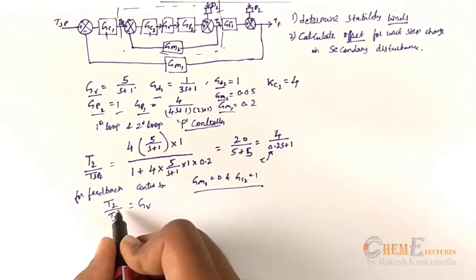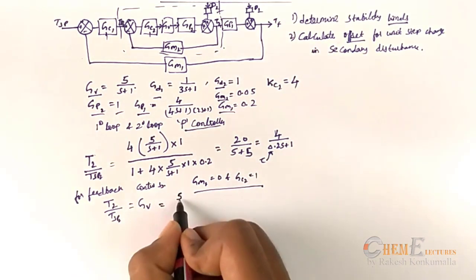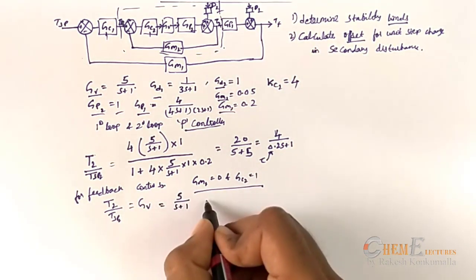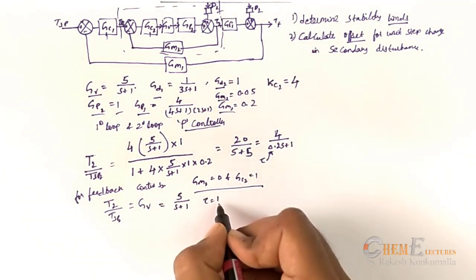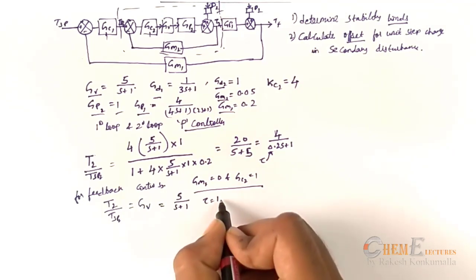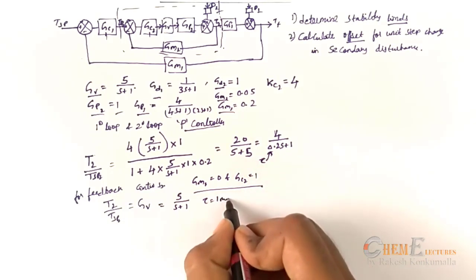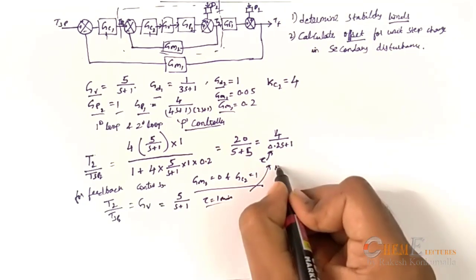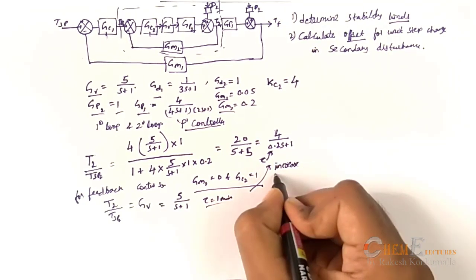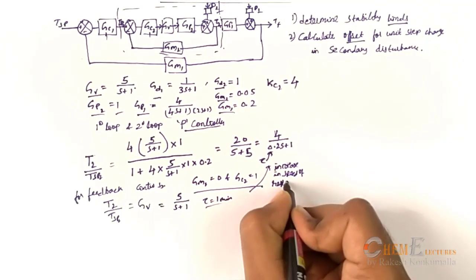So which means my T2 by Tsp2 will be Gv, that is 5 by s plus 1. Now here the time constant is 1. That means you can clearly understand that in cascade control there is an increase in speed of response, because the time constant here takes 0.2 minutes, and here it is 1 minute. Now there is a reduction in the time constant, which means there is an increase in speed of response.